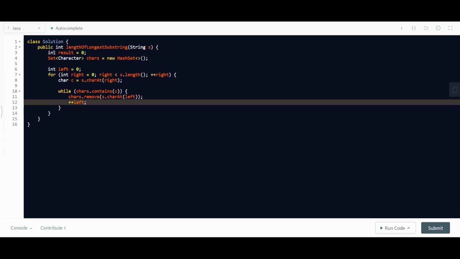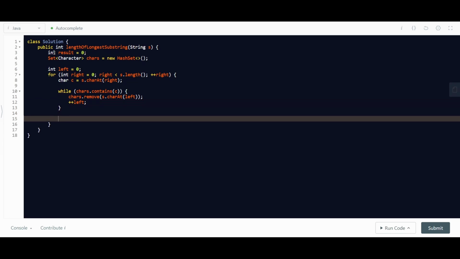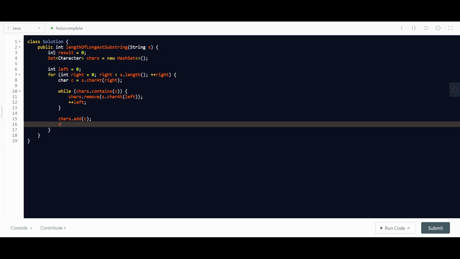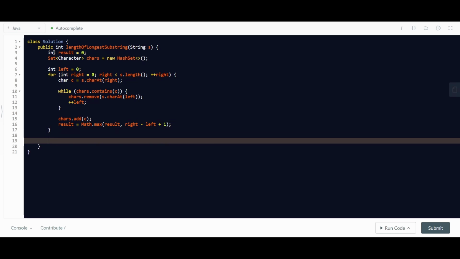And then we just increase the left pointer. And after that, we can add this new element into our hash set and calculate the length of this new substring. And after that, we only have to return the result.